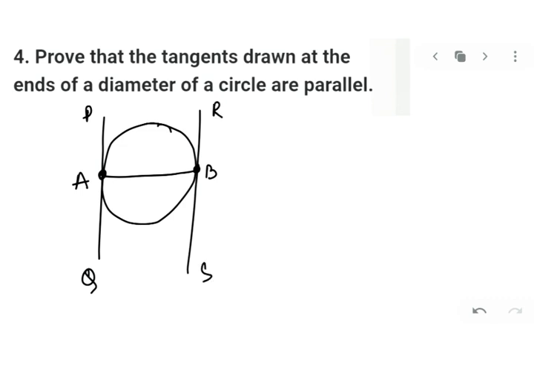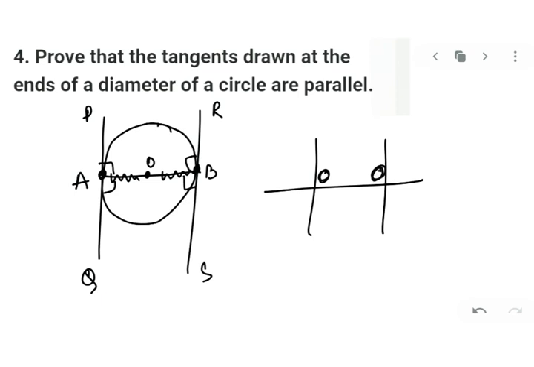Got? Okay. Now if you notice, if this is a center, both radii AO and BO are perpendicular. As I always say, the radius is perpendicular to the tangent. So if they are perpendicular, that means you have the co-interior angles, and if the co-interior angles between two lines make up 180, if they are supplementary, then these lines will be parallel, and hence you can say that PQ is parallel to RS.